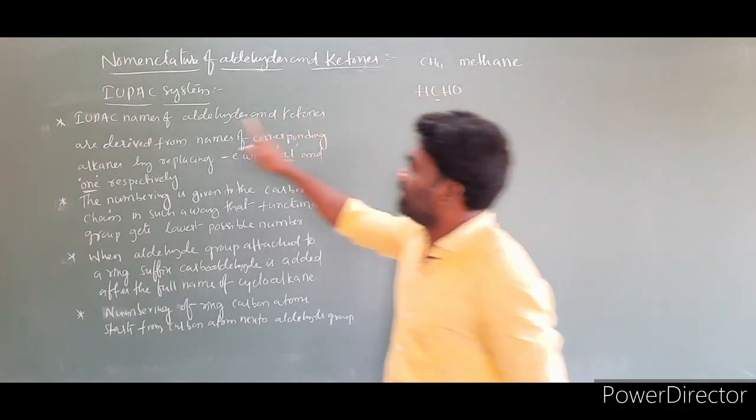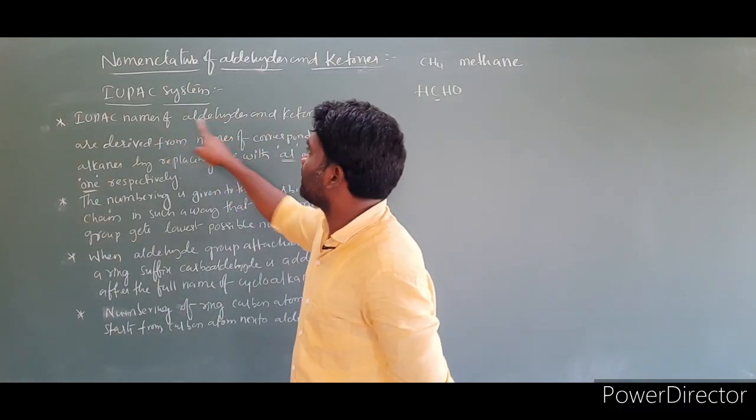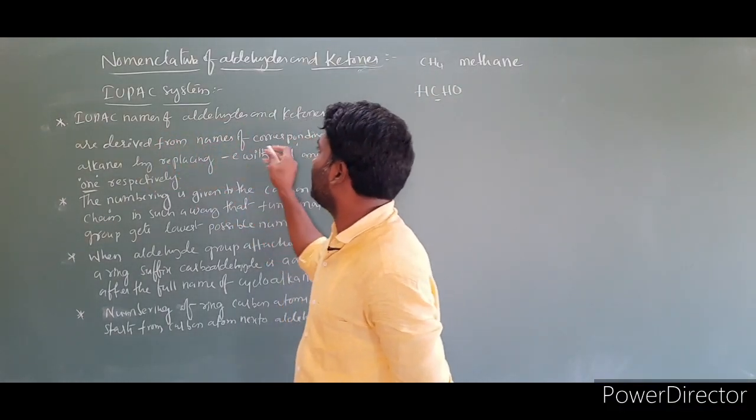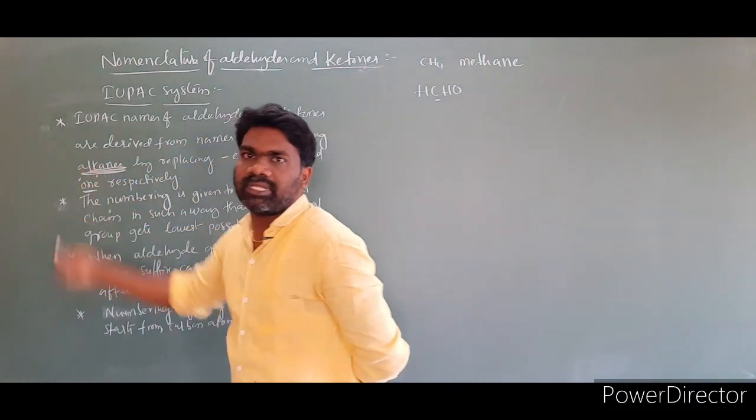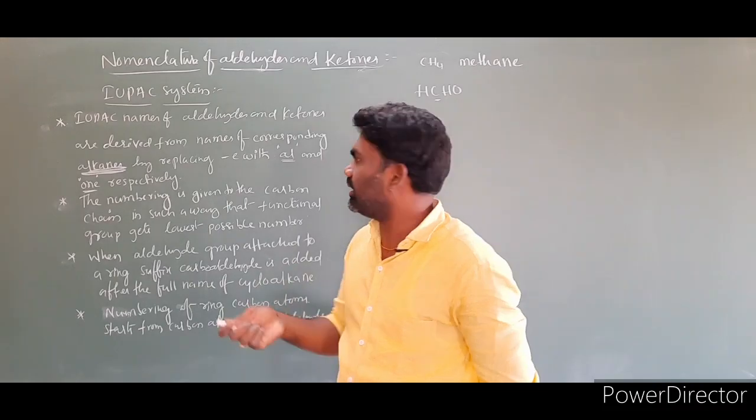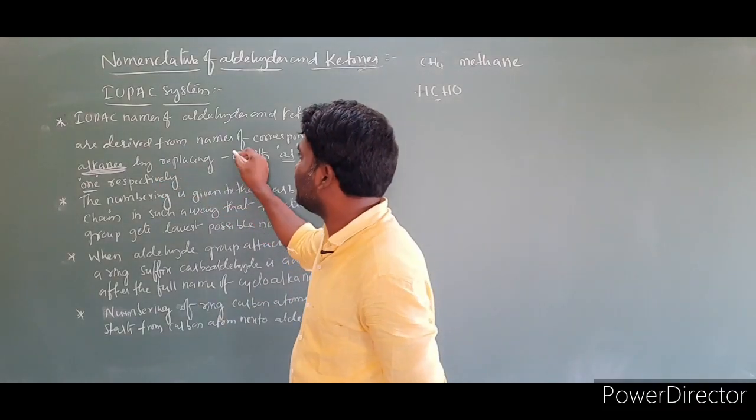Then what is the rule? IUPAC names of aldehydes and ketones are derived from the corresponding alkanes. We have to derive the names of the aldehydes and ketones from the corresponding alkanes by replacing the E.